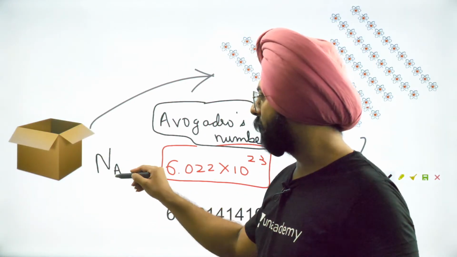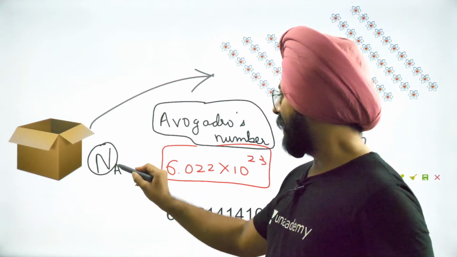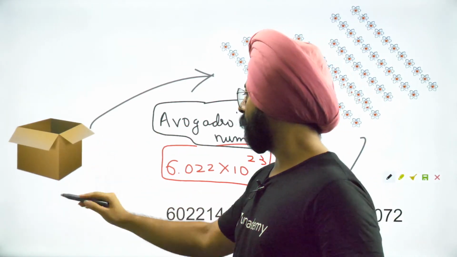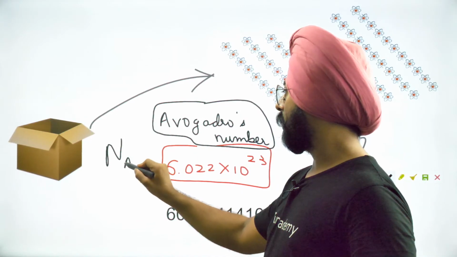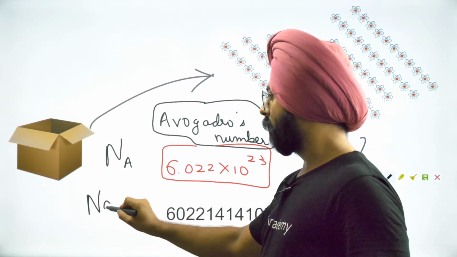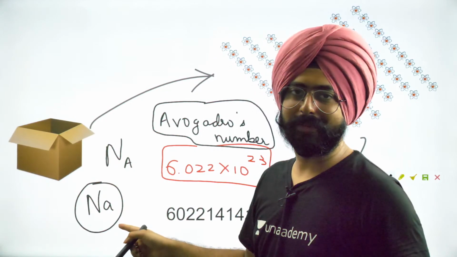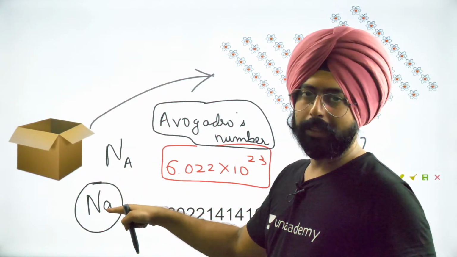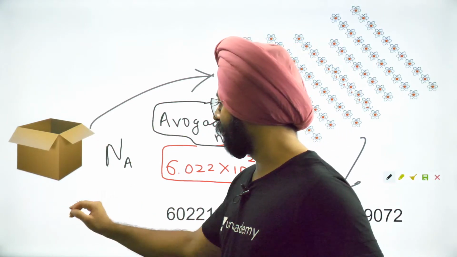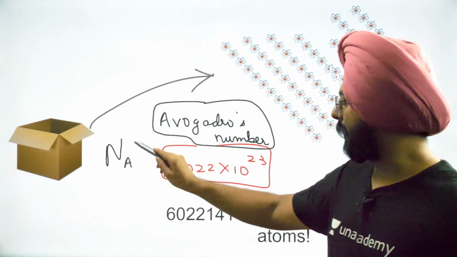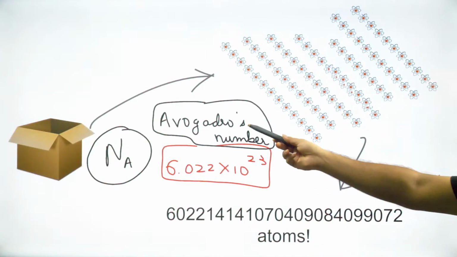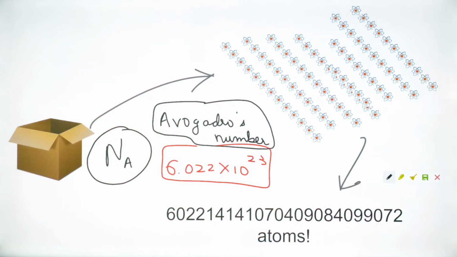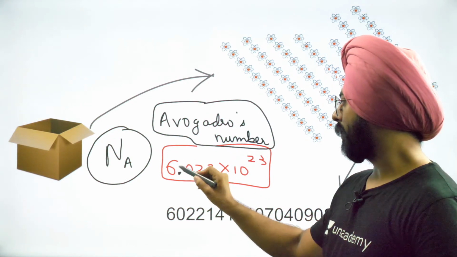Yeah, N subscript A. N stands for number. A stands for Avogadro. Number of Avogadro. So this is also represented by N subscript A, which is different from the symbol for sodium atom. These two are different. Okay. This is a subscript A, this is a small a. There's a difference. Fine. So this number is called the Avogadro's number, or N_A, or 6.022 into 10 to the power 23. Whatever you want to call it, it's absolutely fine.